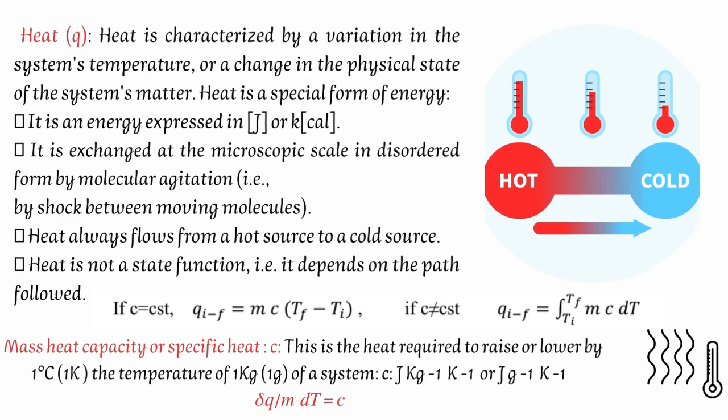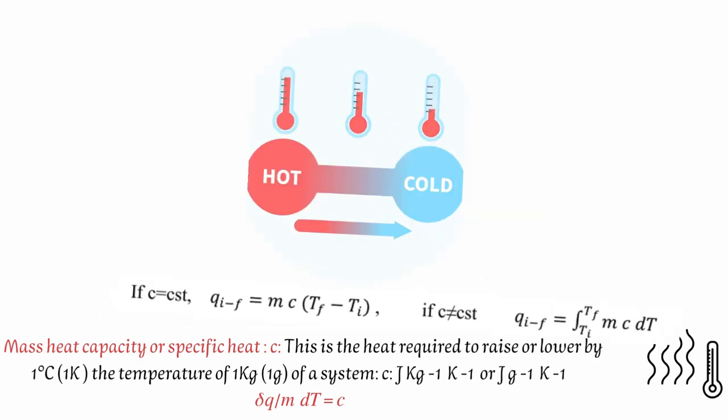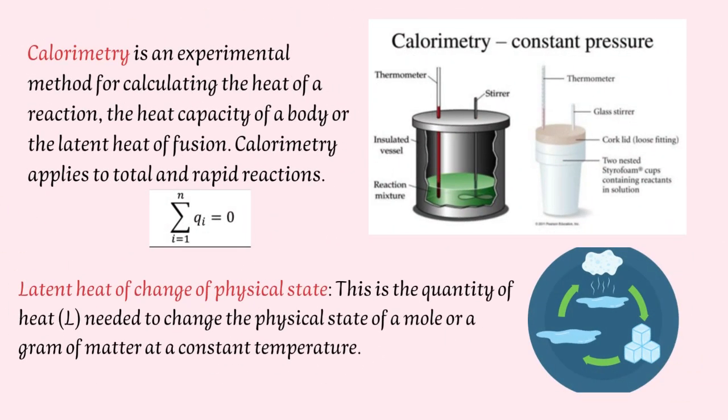Mass heat capacity is the heat required to raise or lower by 1 degree the temperature of 1 kilogram of a system. Calorimetry is an experimental method for calculating the heat of a reaction, the heat capacity of a body, or latent heat of fusion. Latent heat of change of physical state is the quantity of heat needed to change the physical state of 1 mole or gram of matter at constant temperature.